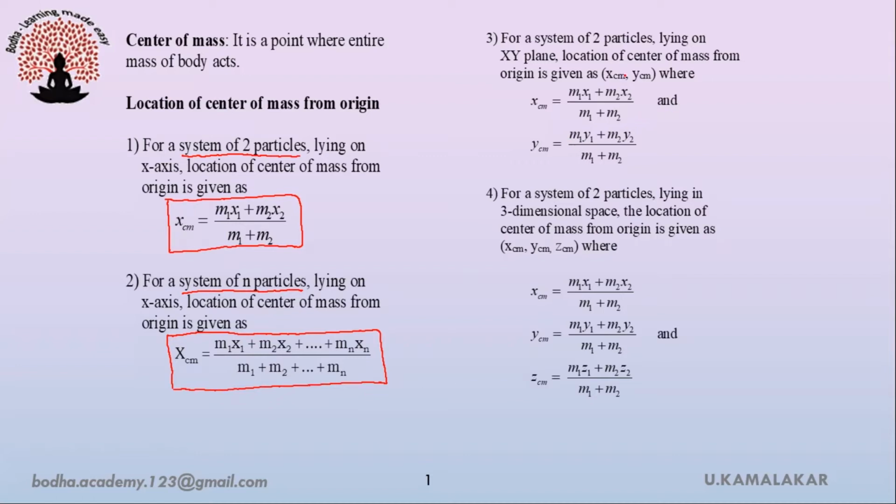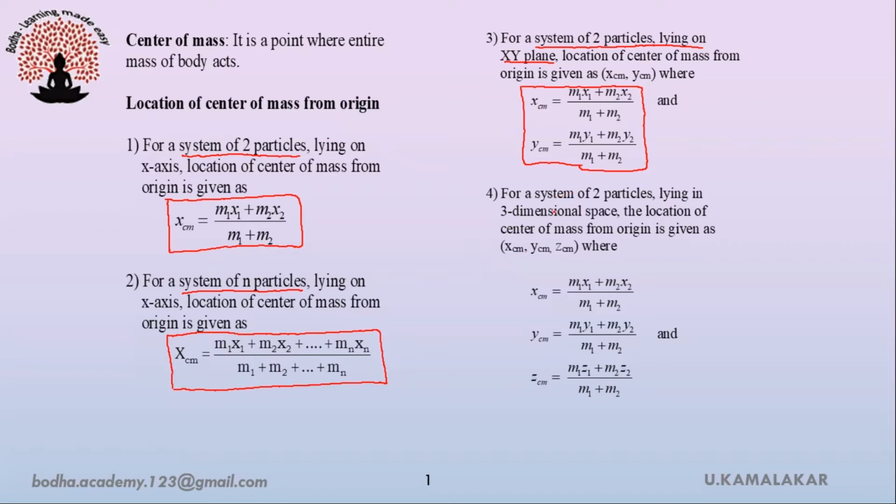Now, if we consider system of two particles lying on xy plane, then location of center of mass from origin is given as xcm, ycm. The coordinates xcm and ycm are given as m1x1 plus m2x2 divided by m1 plus m2. That will give the value of xcm, and ycm is given as m1y1 plus m2y2 divided by m1 plus m2.